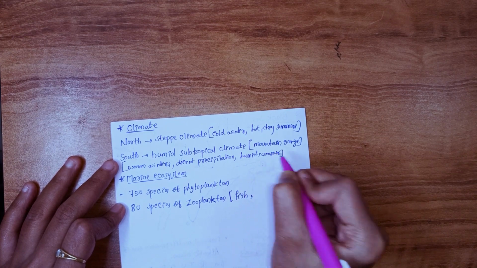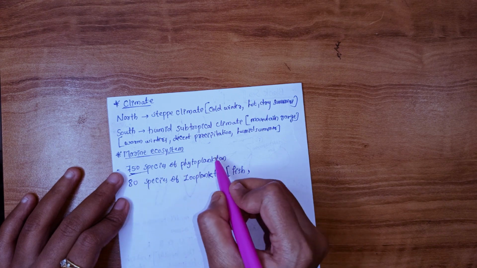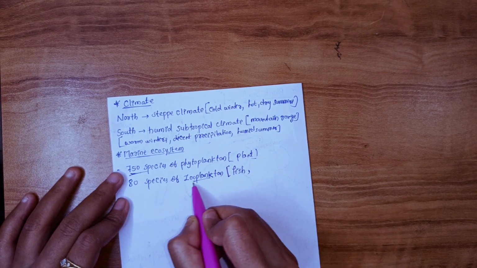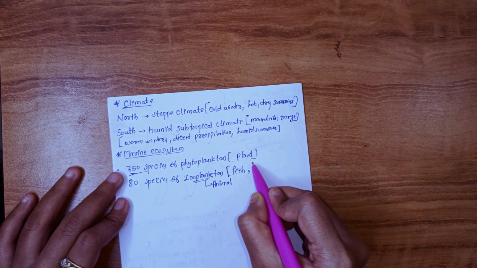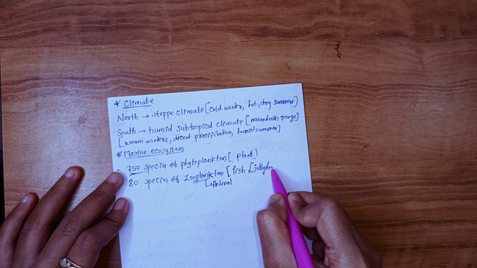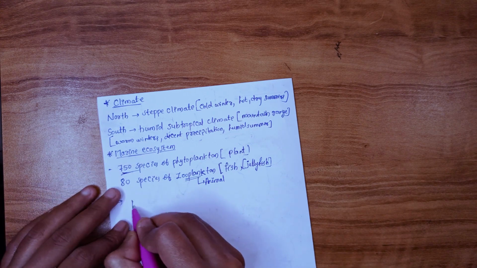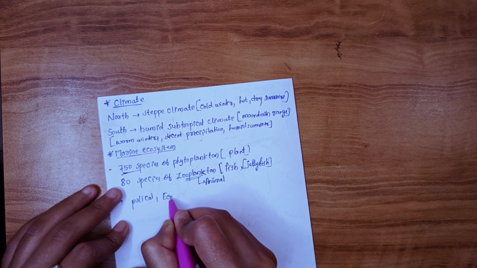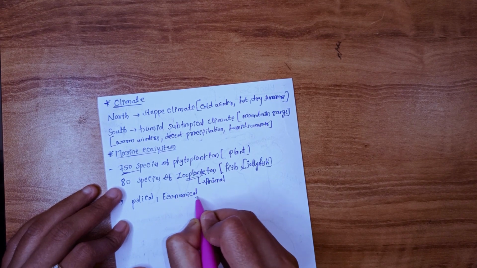To look at the marine ecosystem, the Black Sea has 750 species of phytoplankton, that is plant species, and 80 species of zooplankton, that is animal species, which include jellyfish. And the Black Sea has very important political and economic importance in the world.